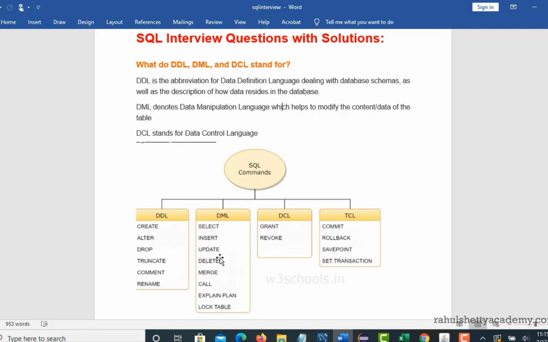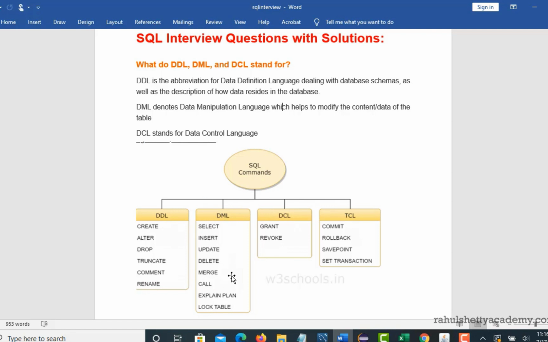Or update existing content if you want to change any value, and delete any value. Basically all these DML commands will help you modify, delete, add or retrieve content present in the table. So DDL is like modifying the structure of the table, like adding a few columns, and DML is all about content.